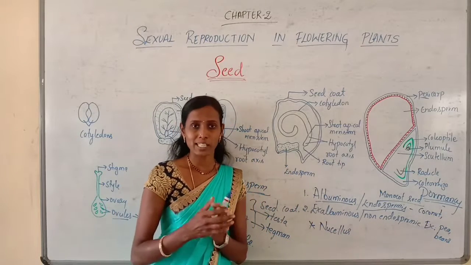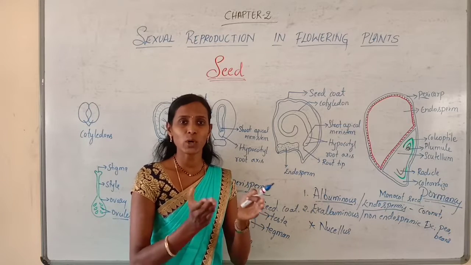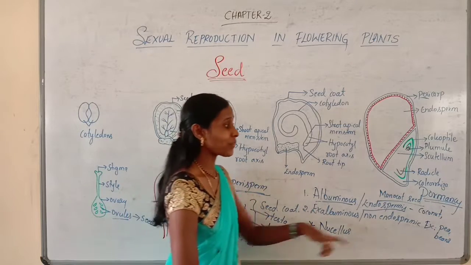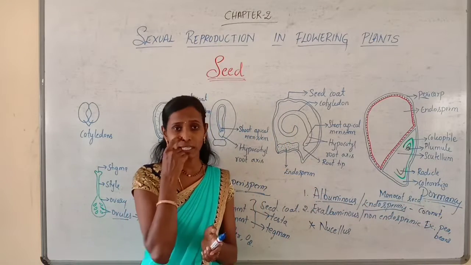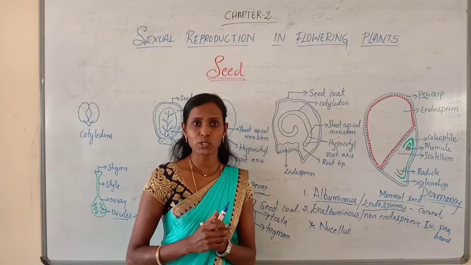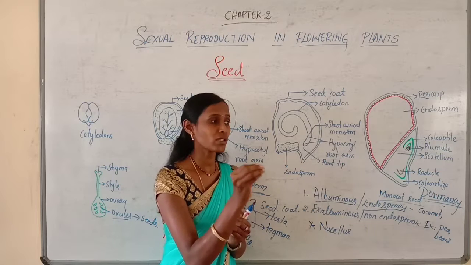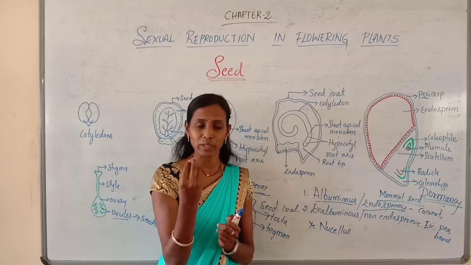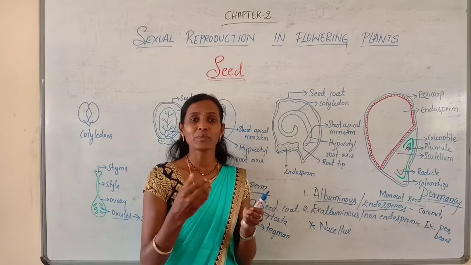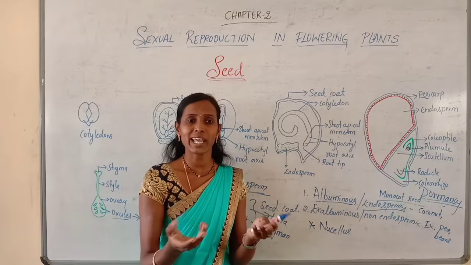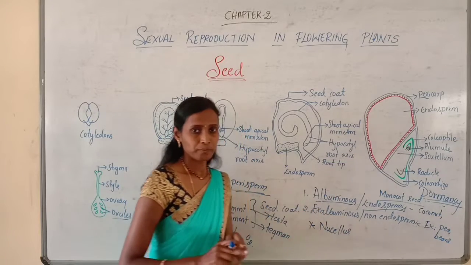Let us take an example. You are storing certain seeds at home. Whatever seeds you are storing at home are dry seeds and they are in the period of dormancy. So you can store certain seeds for years together. After several years, if you put those seeds in contact with water, or expose them to oxygen or suitable temperature, at that time the seeds will start to germinate and they may produce a new plant. So that is about the seed.